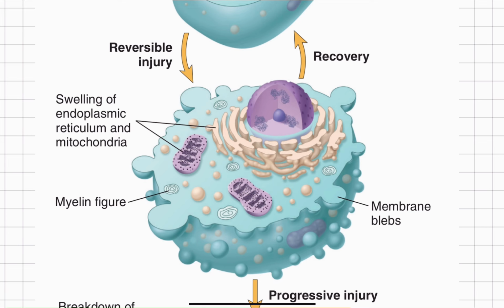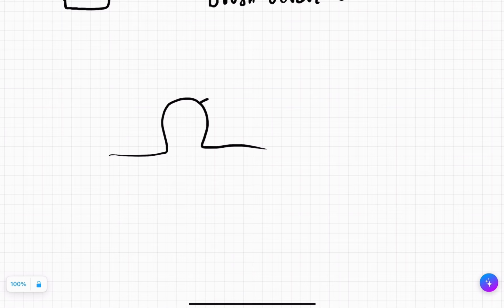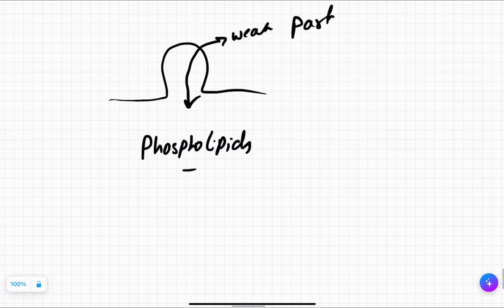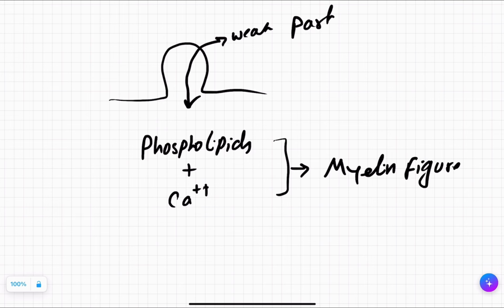And one more thing, since this is the weak part, some amount of phospholipid will go into the cytoplasm, and this will mix with a certain amount of calcium, and this is what we give a name known as myelin figure. Why do we call it myelin figure?